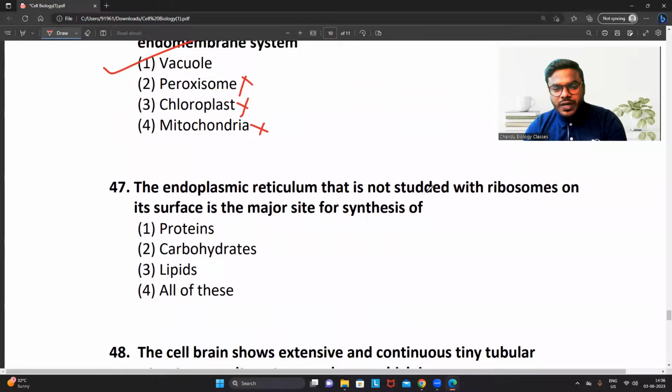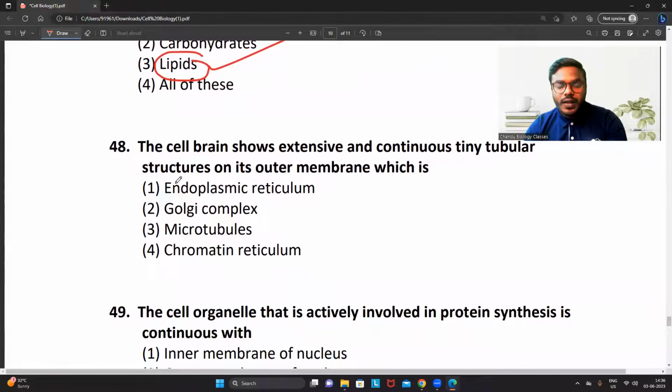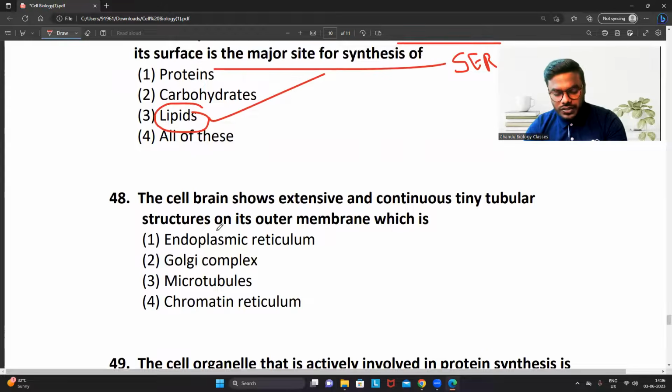The endoplasmic reticulum that is not studded with ribosomes on its surface is the major site for the synthesis of, which is SER. SER is involved in the synthesis of lipids. They are basic, but we have to know it. Then only you can understand the advanced level questions.